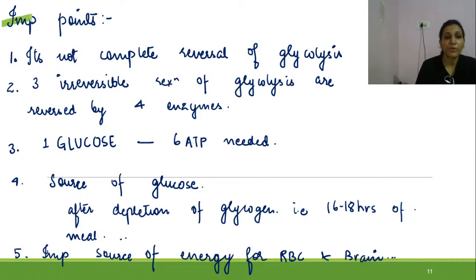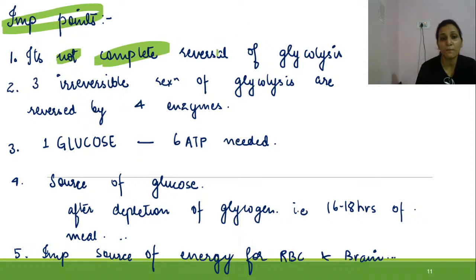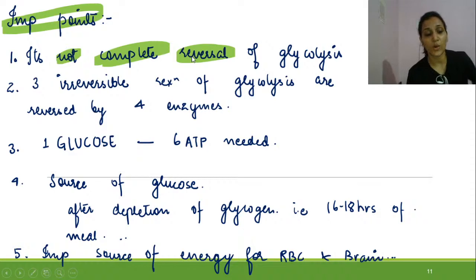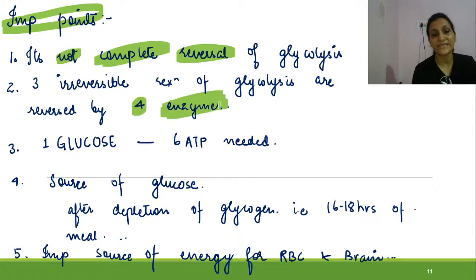The important points related to this: it is not the complete reversal of glycolysis. This is very important to remember, because there are three steps in glycolysis which are non-reversible. So the three irreversible steps of glycolysis are actually reversed by four enzymes.